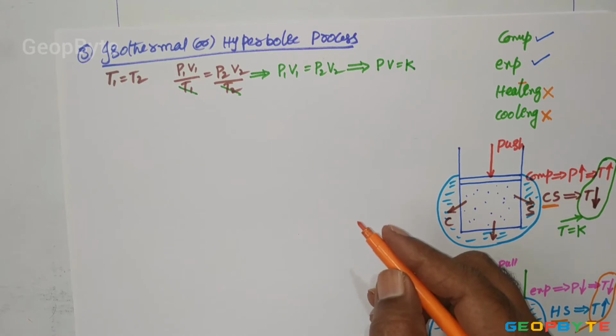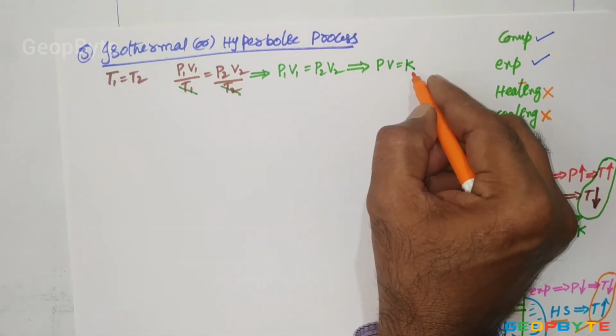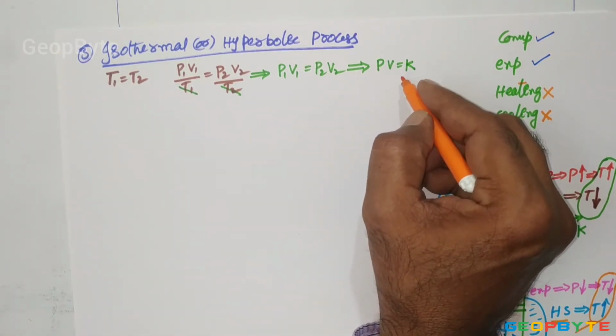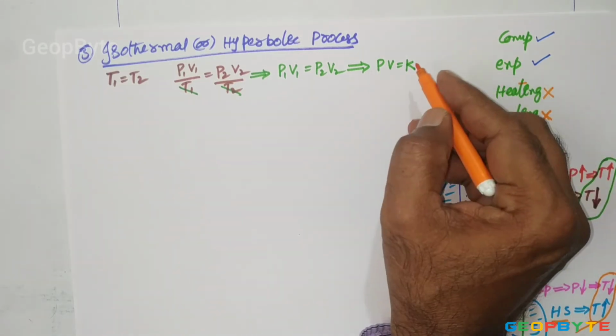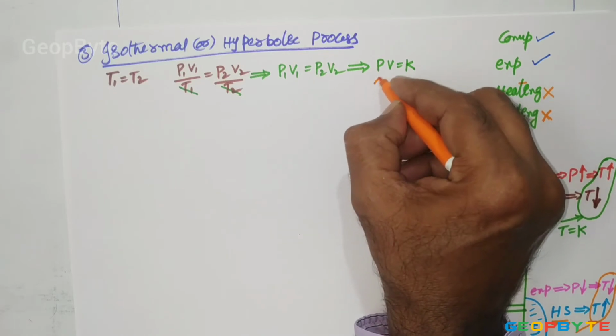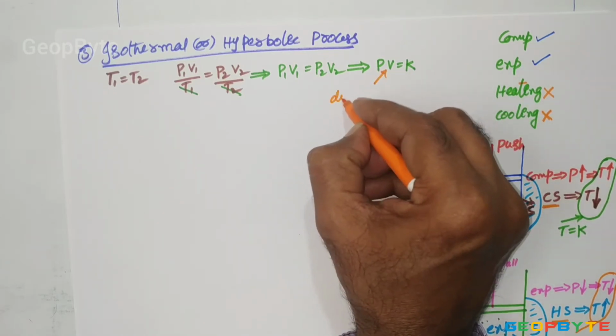According to Boyle's law also, we got the same relation. So if you want to get the slope of the constant temperature curve with PV coordinate system, you differentiate it on both sides.